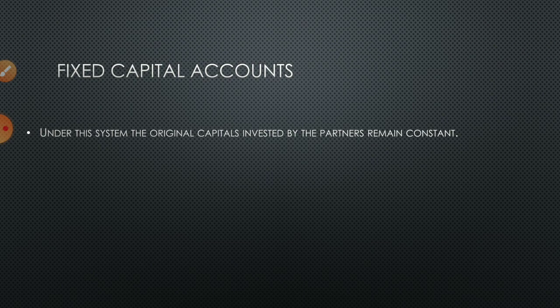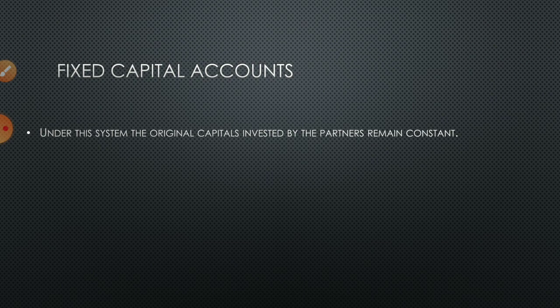Understood? If I am a partner and I invested 5 lakh rupees, my account shows 5 lakh. In the month of July, if I invest 2 lakh rupees more, that is additional capital, so my account will show 7 lakh. If in October I withdraw permanently, not temporary drawings, 1 lakh rupees from my account, then 1 lakh comes to the debit side, so my account balance is 6 lakh.